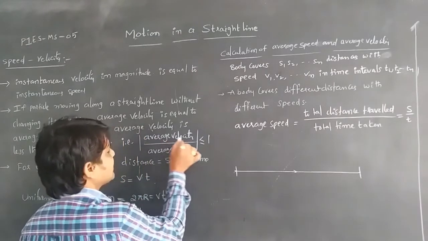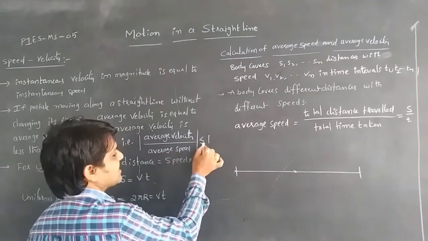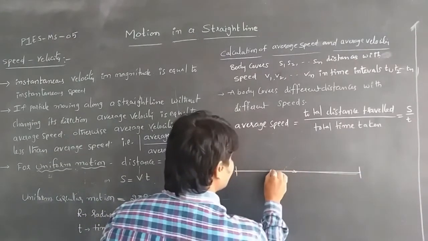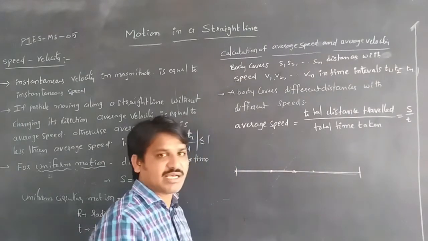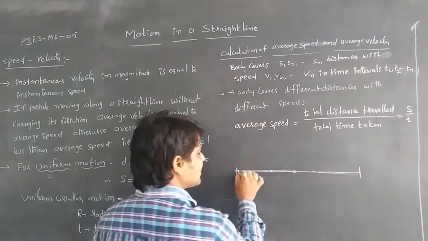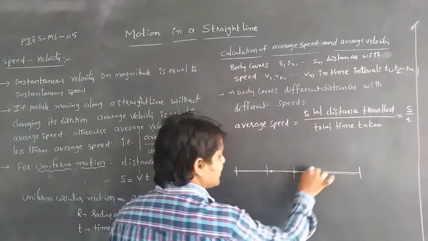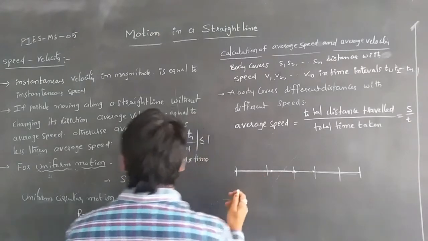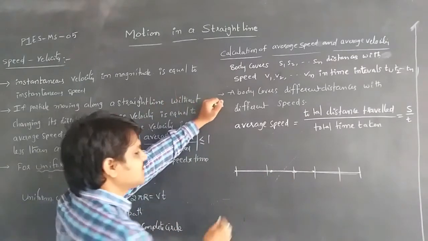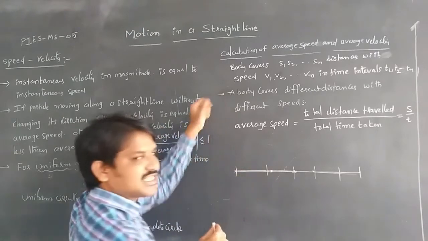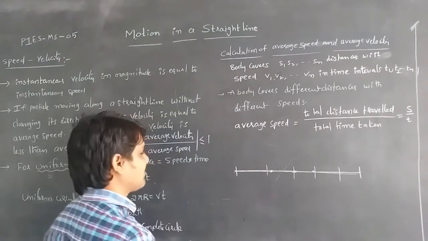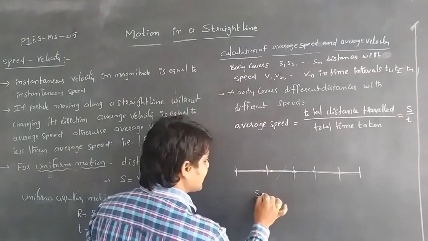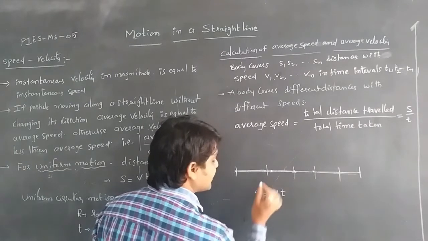So the ratio of average velocity to average speed is less than or equal to 1. If the body is moving along a straight line, then at any point the velocity will be the same, and the instantaneous speed is also the same. The distance is equal to displacement, and the average velocity and average speed are also equal whenever it is traveling straight. In uniform motion, the body travels equal distances in equal intervals of time, and the distance s is equal to velocity or speed times time.